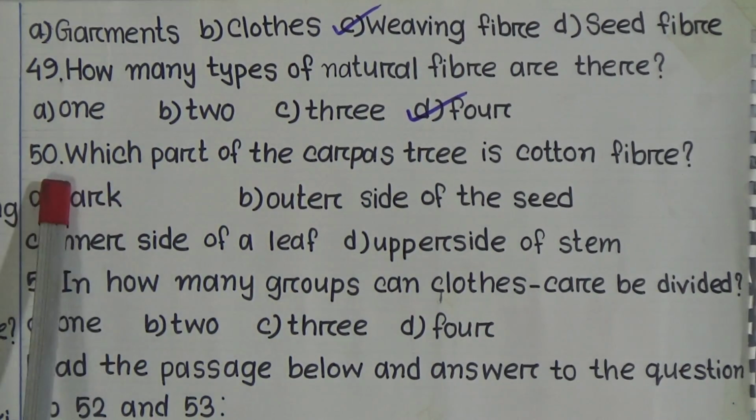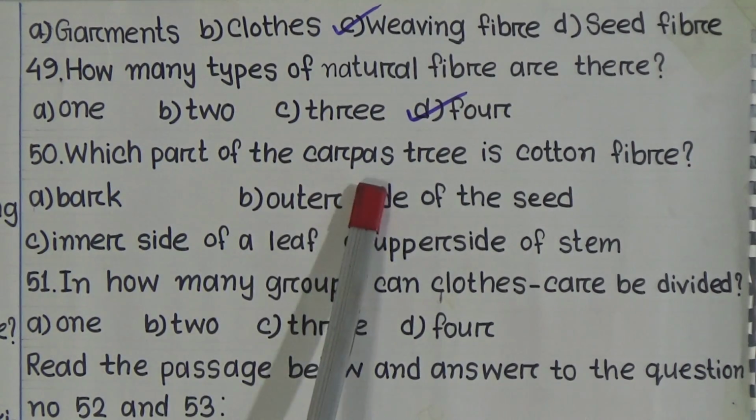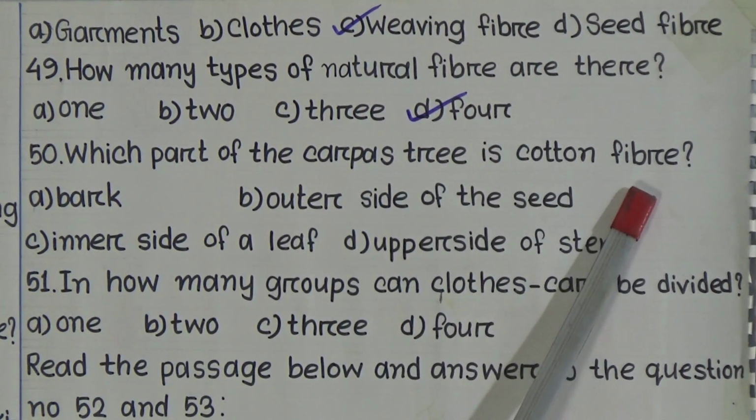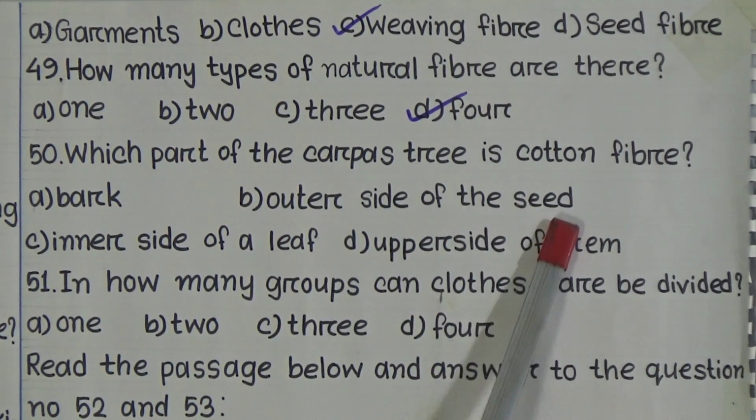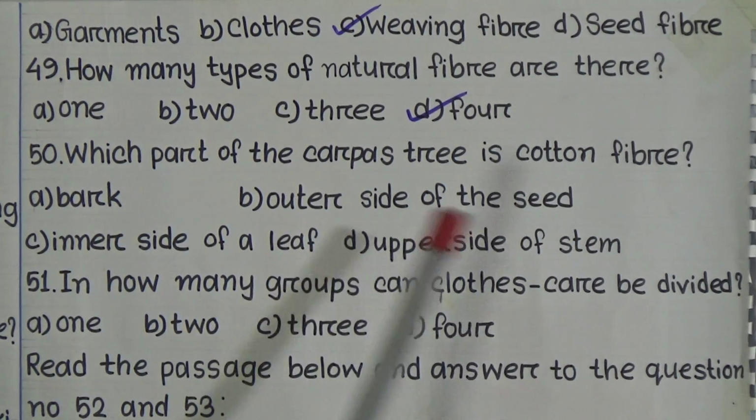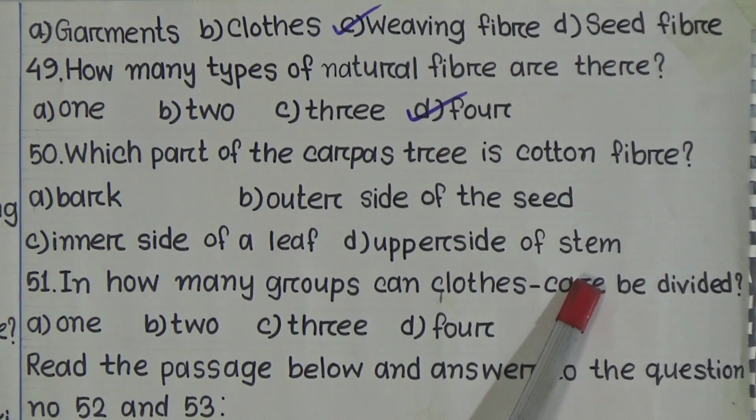Question number 50. Which part of the cotton tree is cotton fiber? Options are bark, outer side of the seed, inner side of a leaf, upper side of stem. So here, the correct answer will be option B, outer side of the seed.